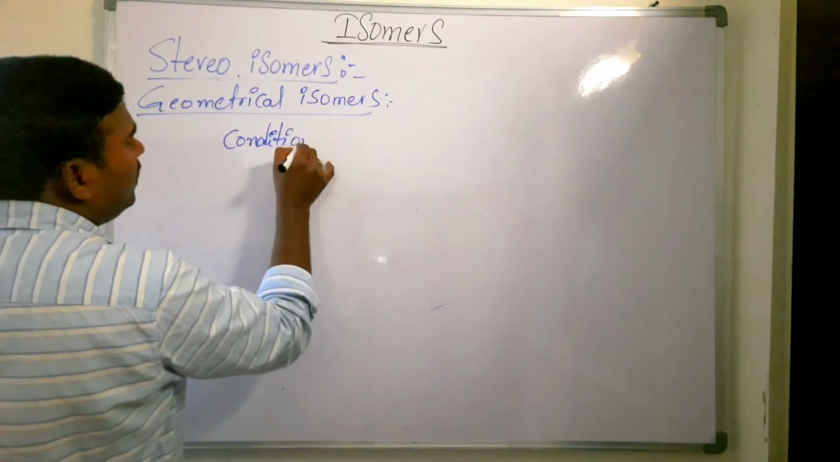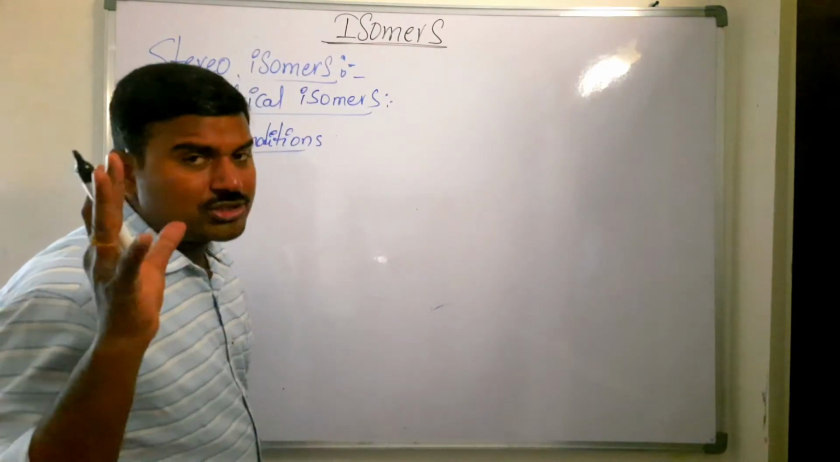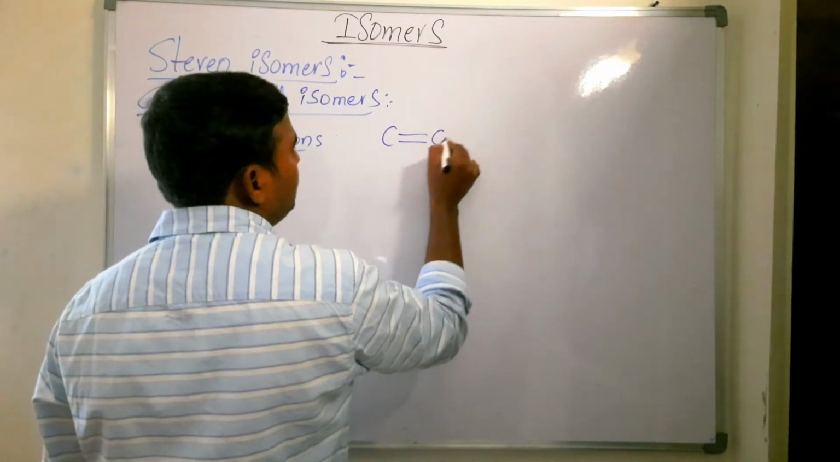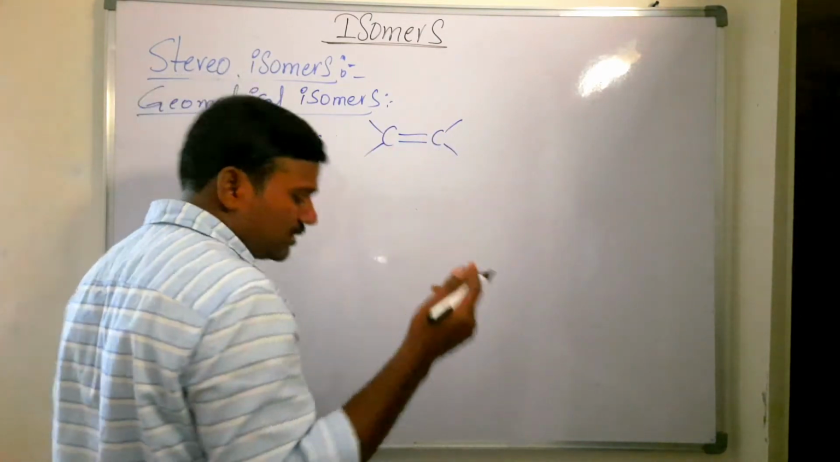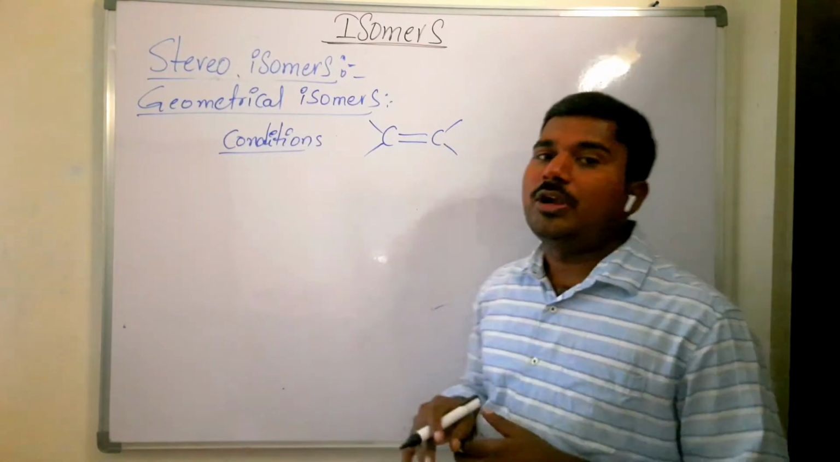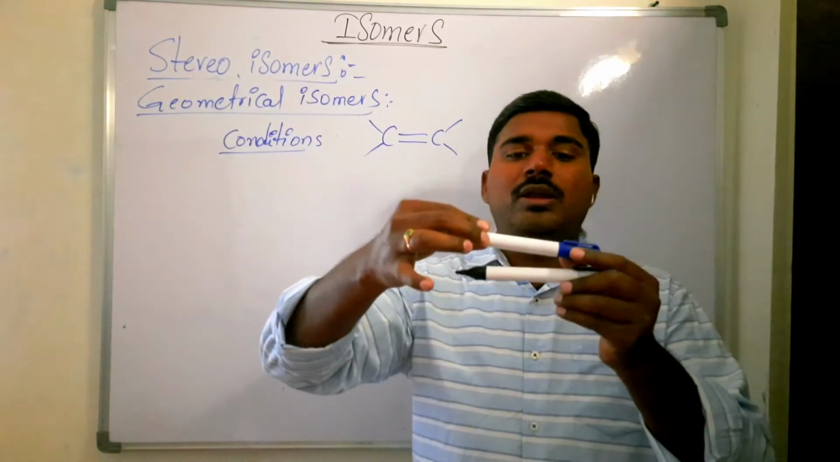Conditions: the double bonded carbon must be bonded with different atoms. It must have a restriction of rotation of the bond. If there is a multiple bond, that is, a double bond, there is no possibility of rotation of the bond, because of how the double bond is formed, with the bonds perpendicular to one another.